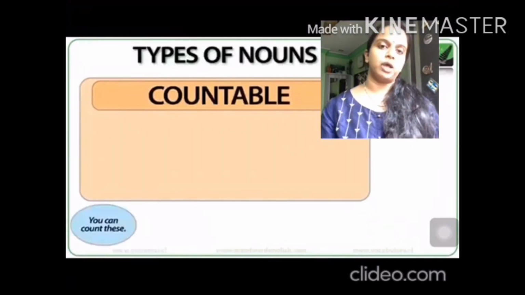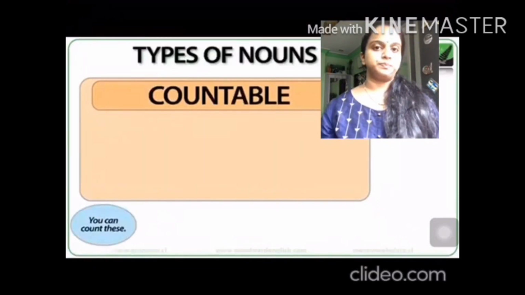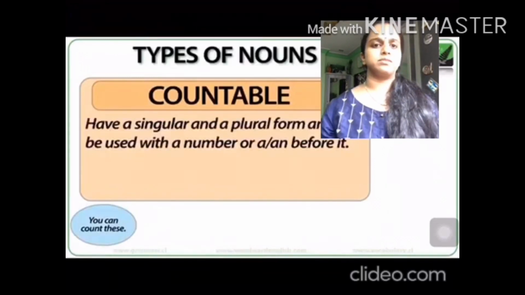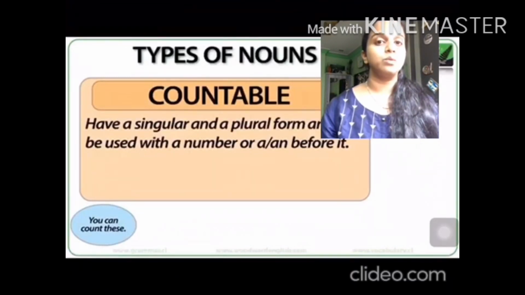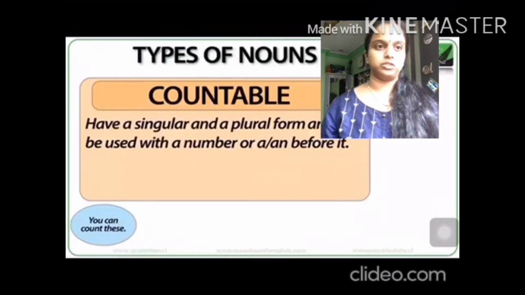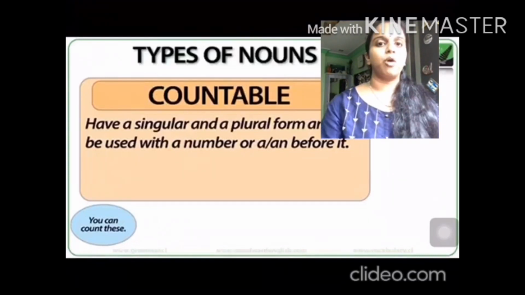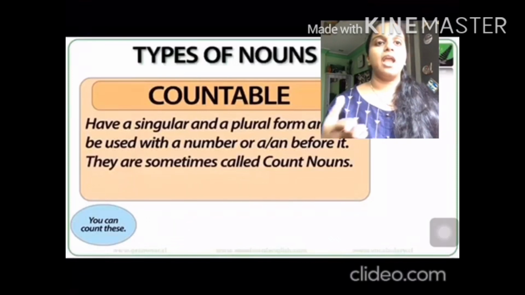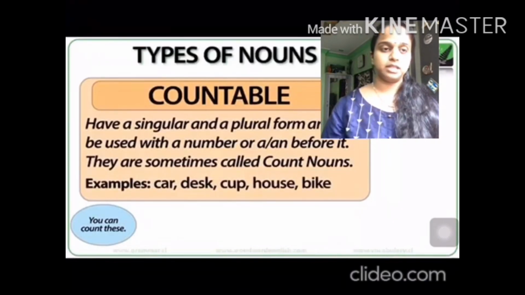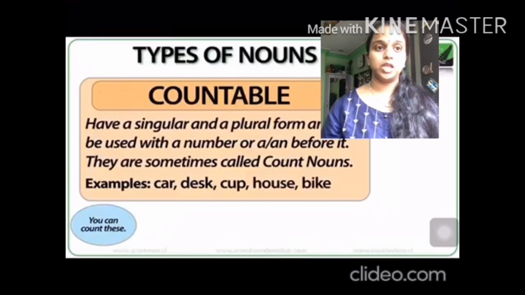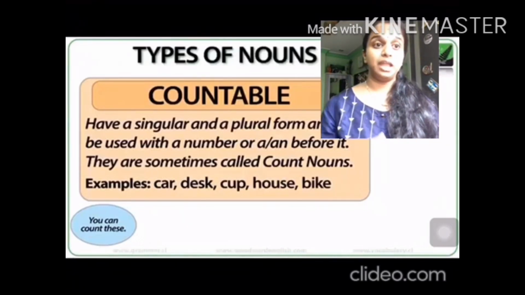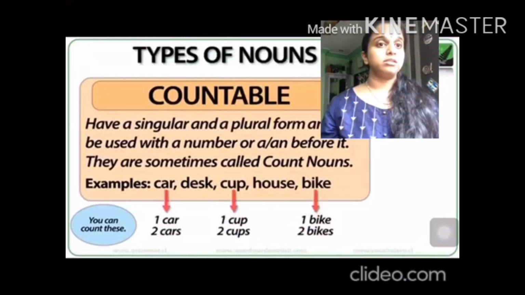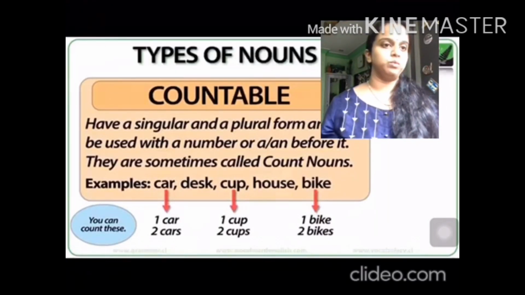The third type of noun is common nouns. What are countable nouns? Countable nouns are the nouns which you can easily count. They can either be in singular form or in the plural form. They can be used with numbers or they can also be used with a, an before them. Examples: car, desk, cup, house, bike, table, chair, fish, pot, TV, fan. All these are examples of countable nouns which you can count.